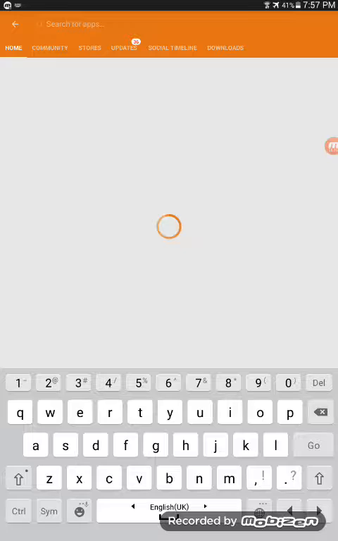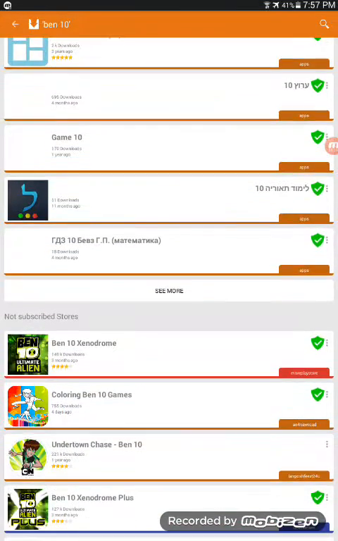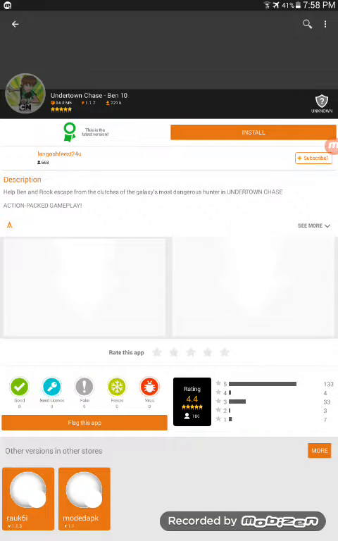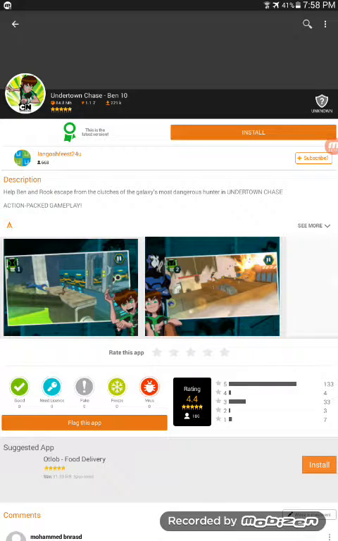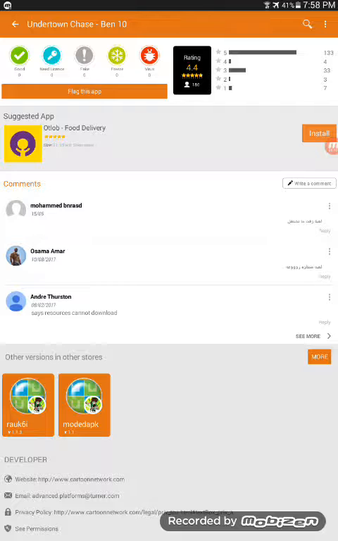Alright, so. Ben 10. Alright, we don't want to write Undertown. We write only Ben 10. Alright, there it is, Ben 10 Undertown Chess. And you can install it. But I installed from this store before, but it didn't open. You have to install it from this store that's called Modeebek.